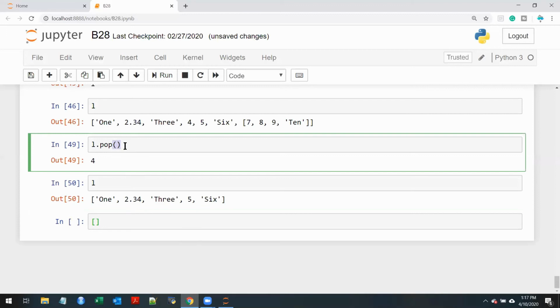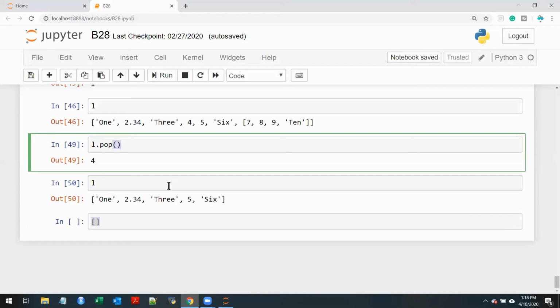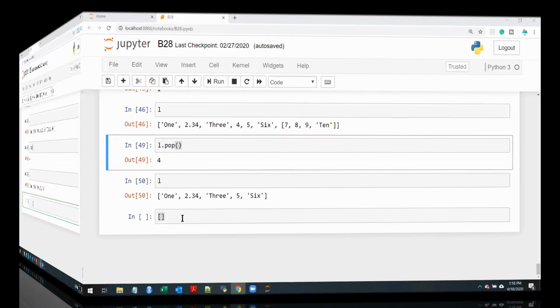Hello? Yes. Are you talking about this L.pop, this parenthesis? Yeah, I'm talking about that. Okay, so you're saying here it is square bracket, here it is parenthesis. Okay, go ahead. Why is it so? Why can't it be only parentheses or only square bracket?